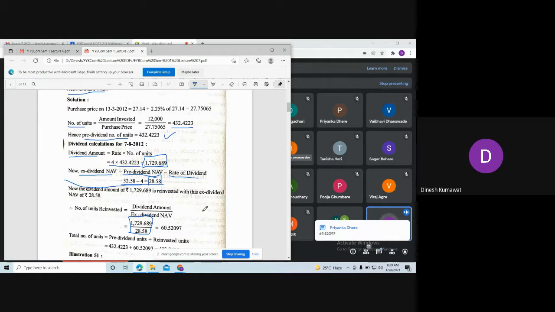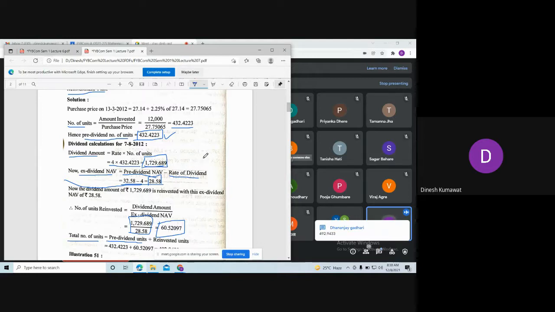So Priyanka is also getting the same. Okay, so this is our number of units reinvested. Now let us calculate total number of units. Total number of units is nothing but pre-dividend units plus reinvested units. Pre-dividend units we calculated here, and the reinvested units we just calculated. So you just add these two number of units and tell me what is your answer.